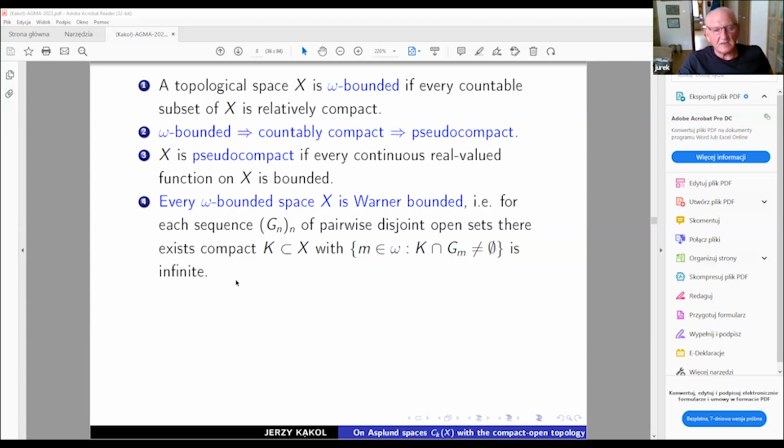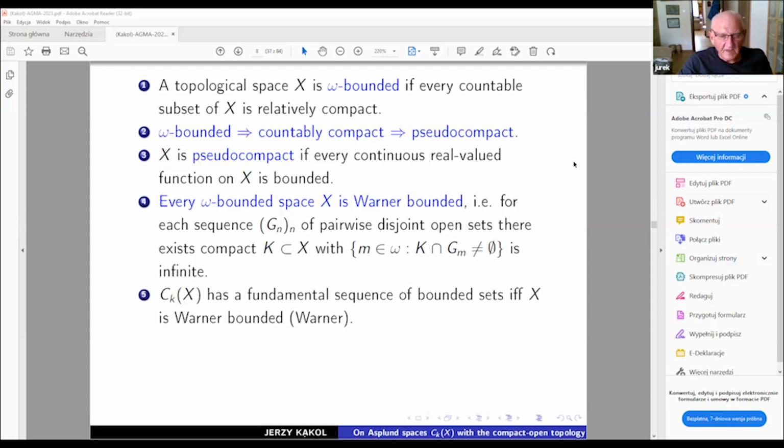It's a little bit technical, but the consequence of this definition is very useful. It means that the space of continuous functions with the compact-open topology admits a fundamental sequence of bounded sets exactly when X is Warner bounded.